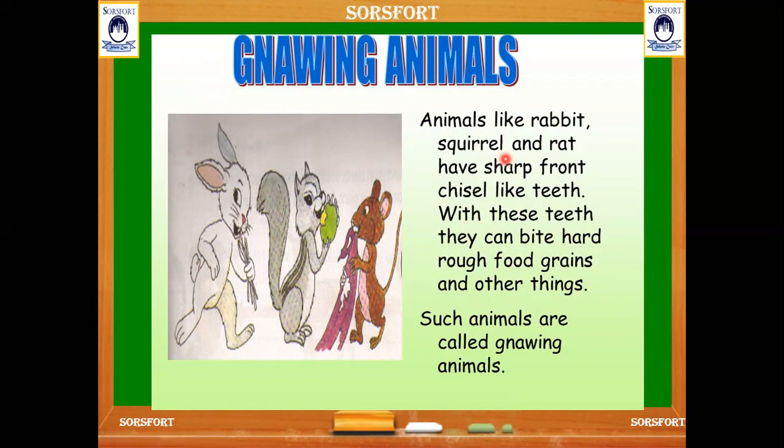These have sharp teeth, which help them to make the food into fine pieces, and they keep on chewing the food repeatedly. This process we call gnawing of food, and these are all the gnawing animals.